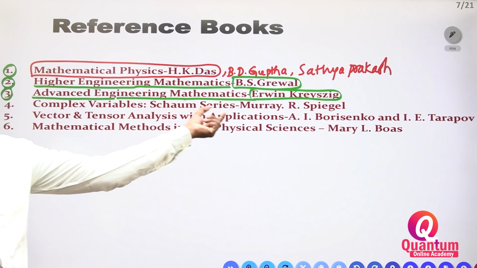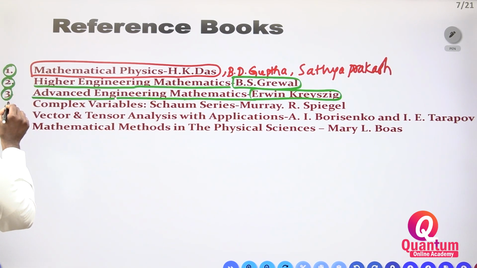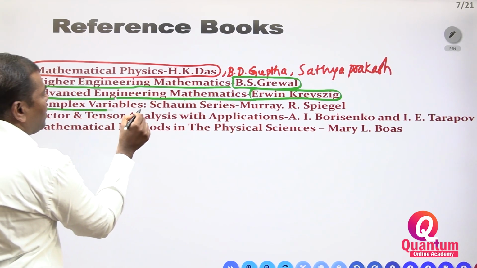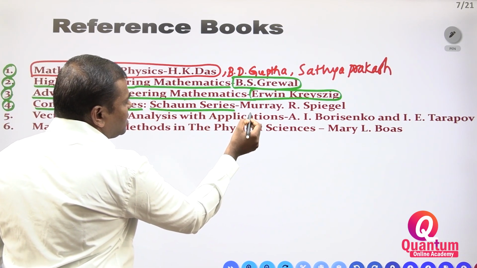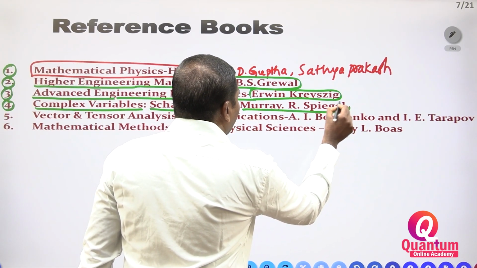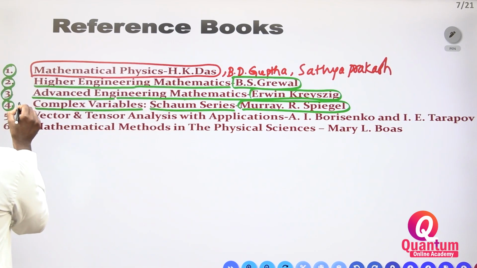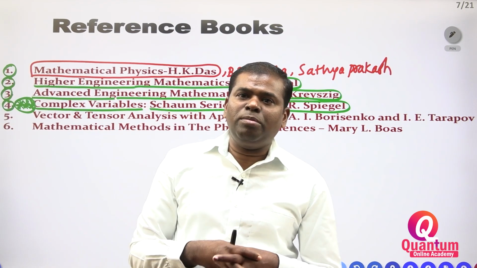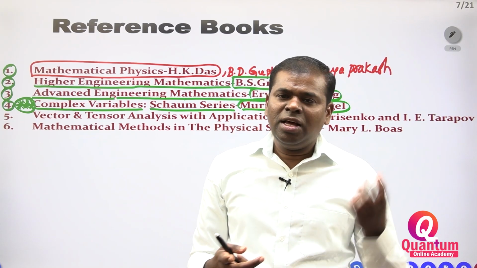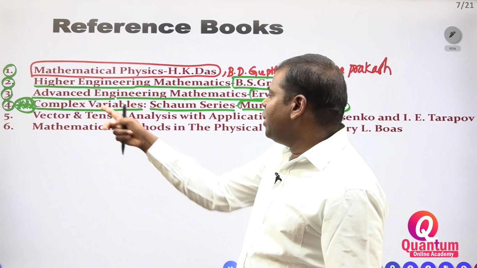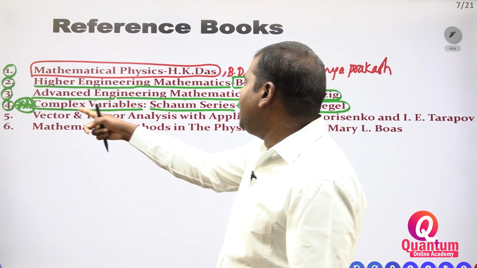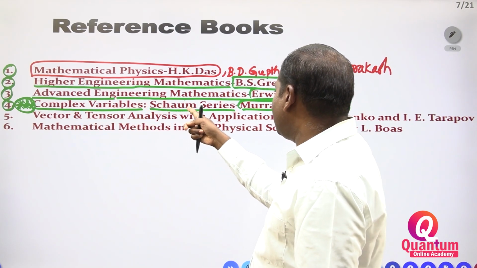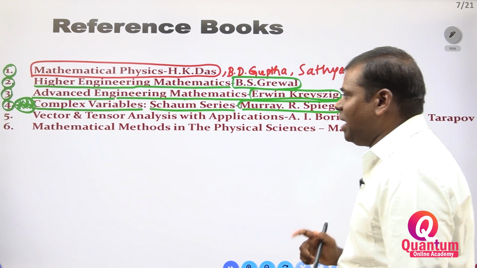Advanced Engineering Mathematics book. Next, Complex Variables, Schaum Series, Murray R. Spiegel. This is a Tata McGraw-Hill publication. Nowadays they are not publishing these Schaum Series; these are old version books. Very, very nice, and the solutions are very nice. You may get them in your old library. Complex Analysis, Schaum Series, Murray Spiegel.